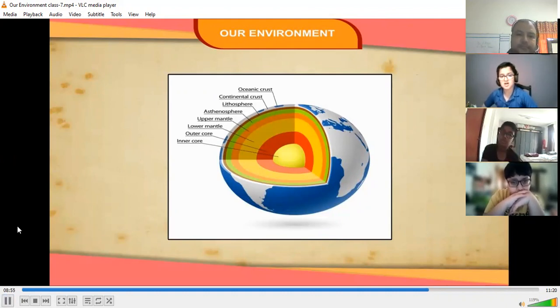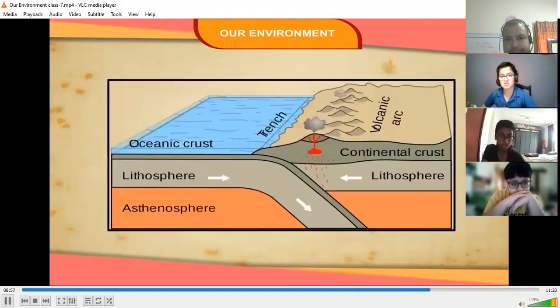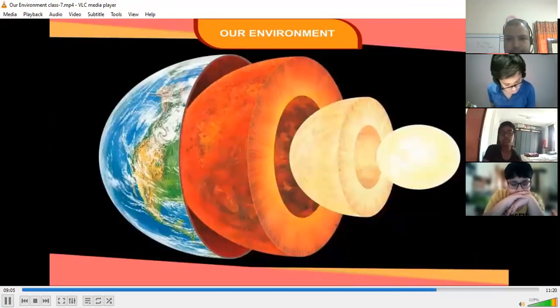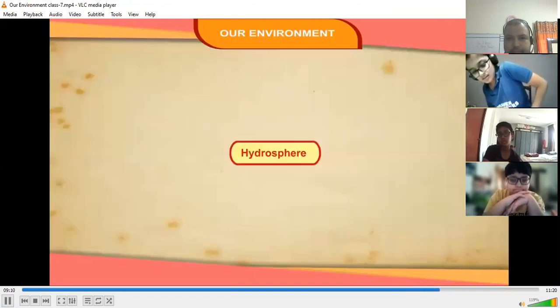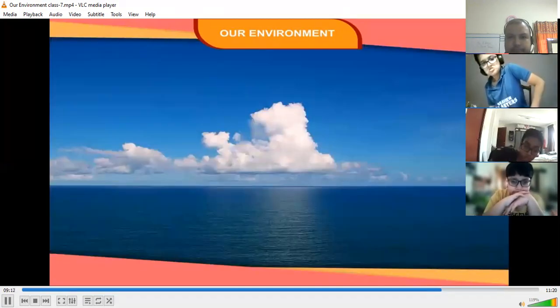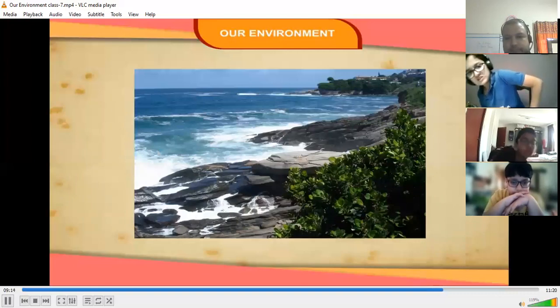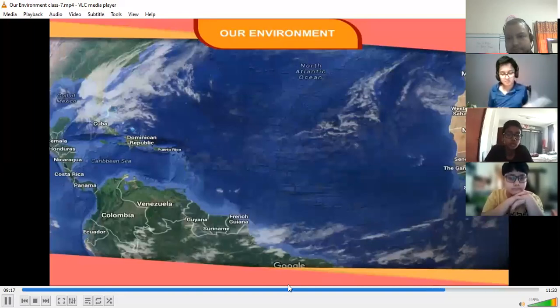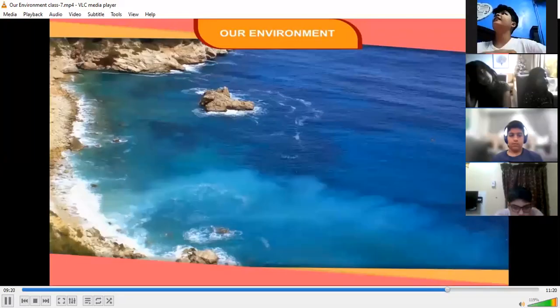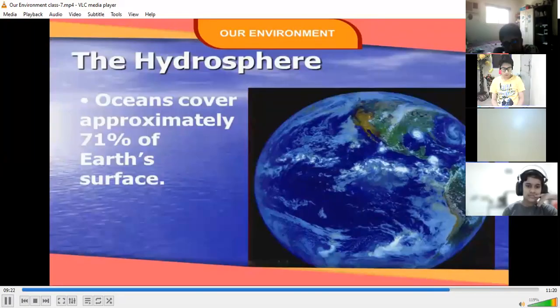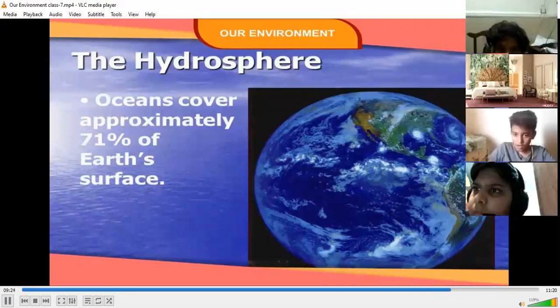Which consists of a variety of rocks. The lithosphere is very important to us because it provides us land to live on and soil for the growth of plants. Most of the human activities are confined to this domain of the environment. Hydrosphere. It is the realm of water. It includes all water bodies, including the rivers, oceans, lakes, seas, etc. It covers nearly 71% of the Earth's surface.